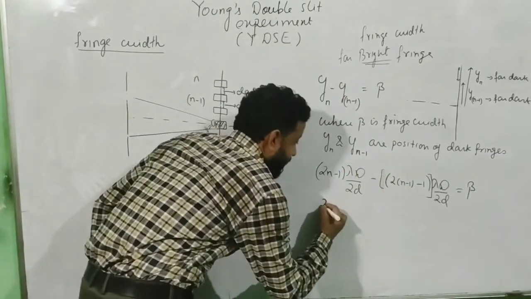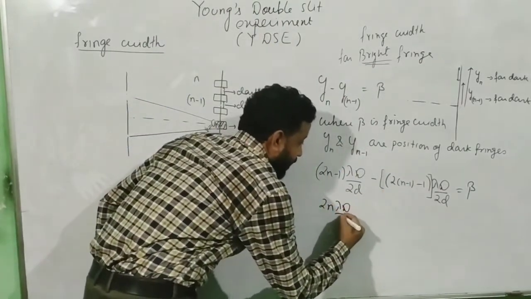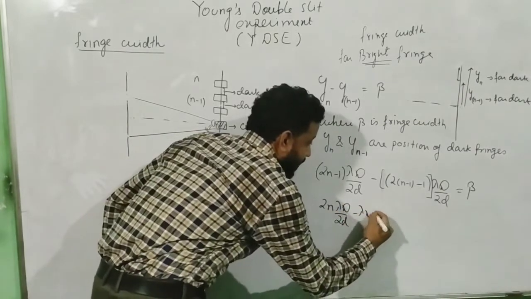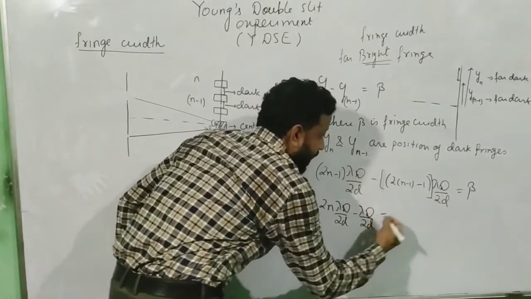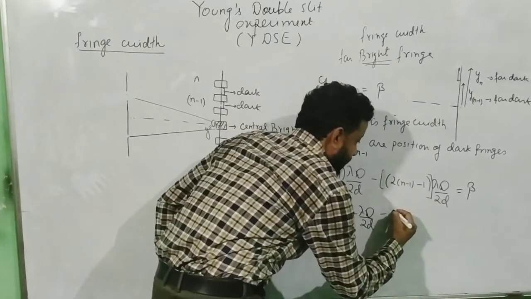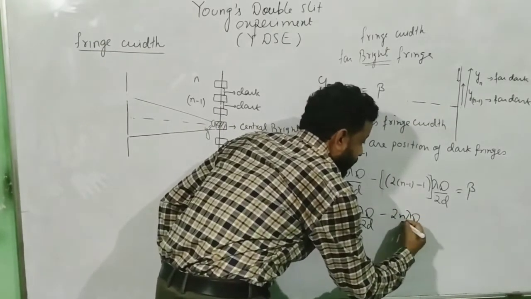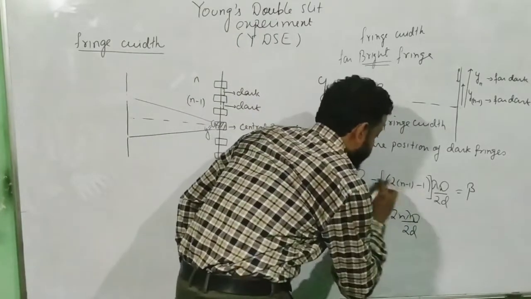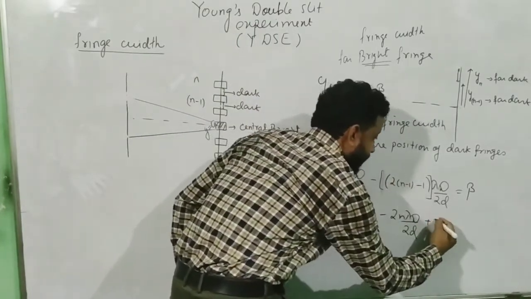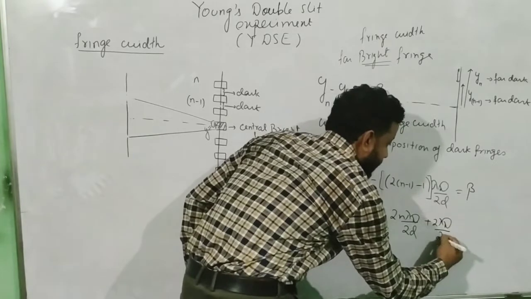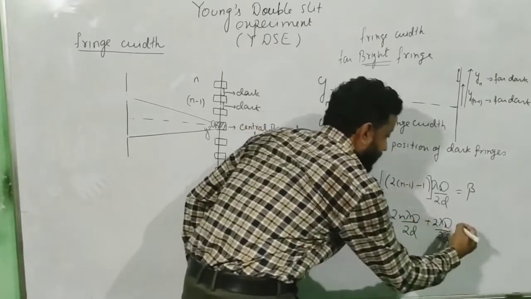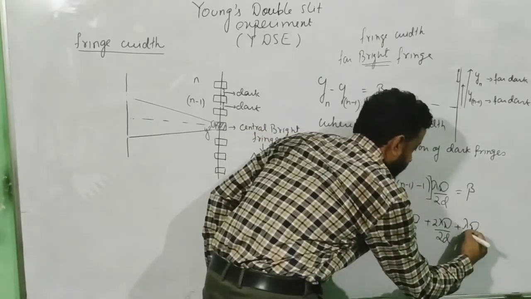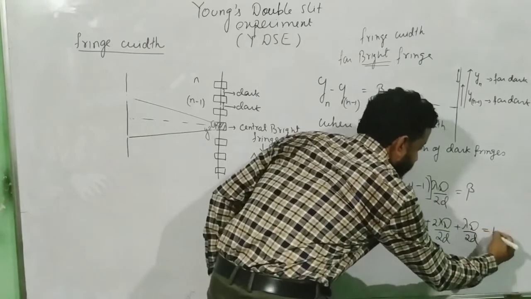So when you simplify this, 2n lambda D by 2d minus lambda D by 2d, then it becomes 2n lambda D by 2d, and then minus minus becomes plus, so plus 2 lambda D by 2d, and then again minus minus becomes plus, so plus lambda D by 2d. This is equal to beta.